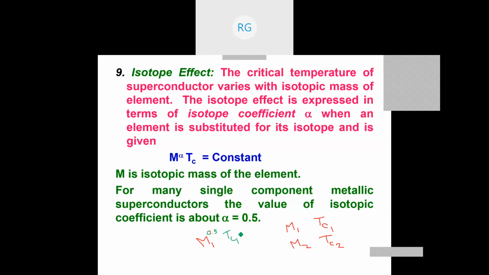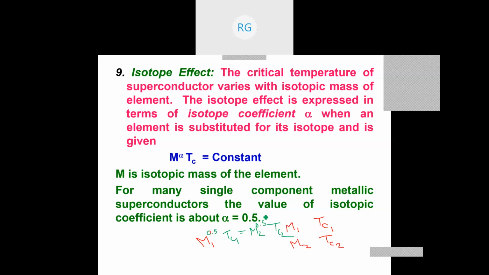That means this must be equal to m2 to the power 0.5 into Tc2. Thereby you can solve many problems to calculate the critical temperature of various isotopes of the same element, because you know that elements are available in different isotopic values.